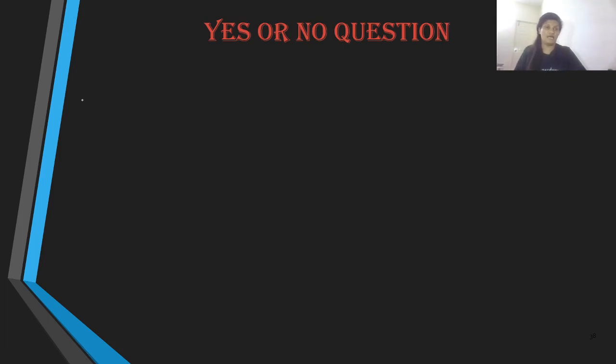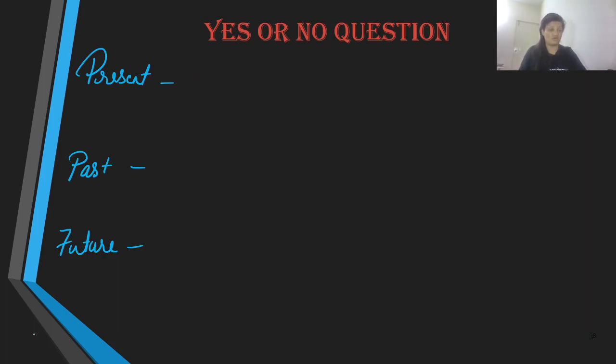Now the next one is yes or no questions, and like I told you, they begin with the auxiliary. Let us take present, past and future continuous tenses. Do not forget, these are continuous tenses. Do not get confused. We begin with the sentence structure, and we have the auxiliary first. And what auxiliary are we going to use in present perfect continuous?